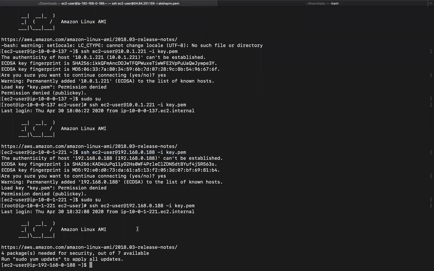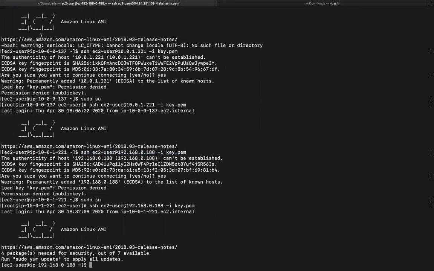Cool. So you can see over here, we are right now within that 192.168 instance. We went into the public subnet, then from the public subnet we jumped into the private subnet instance, which was our database server within one network. These two are in the same network. But then we jumped into another network using the concept of VPC peering.